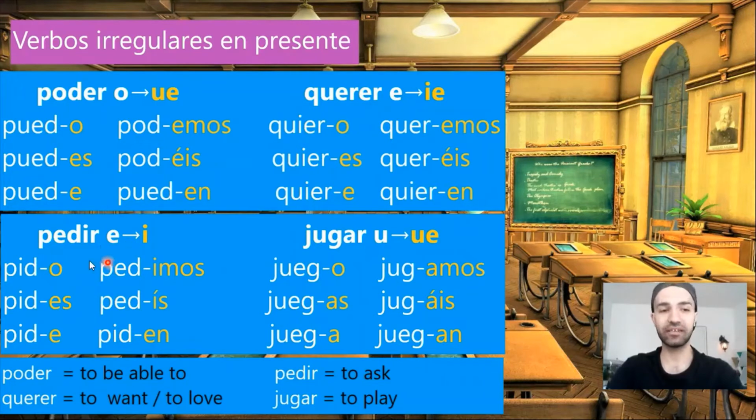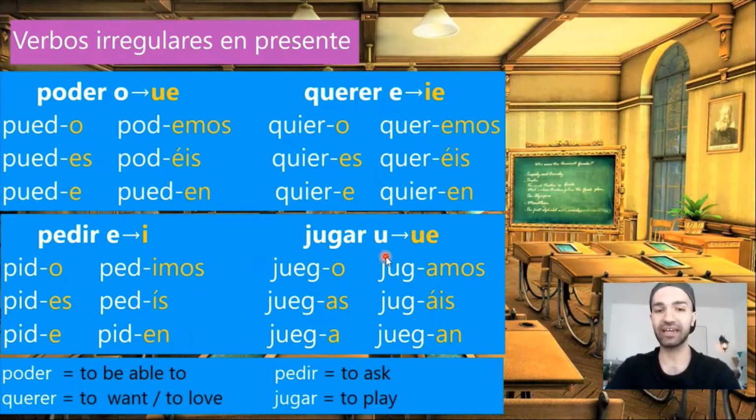El verbo pedir. Pedir means to ask for something. Yo pido, tú pides, él pide, nosotros pedimos, vosotros pedís, ellos piden. So, the E will become I. Pido, pides, pide, piden. En nosotros and vosotros, normally: pedimos, pedís.